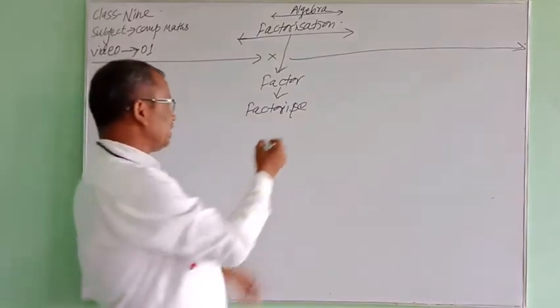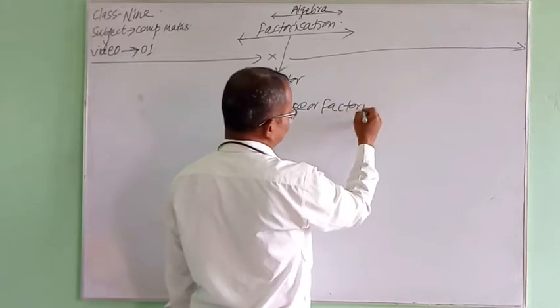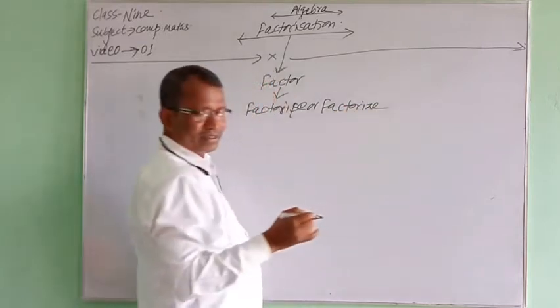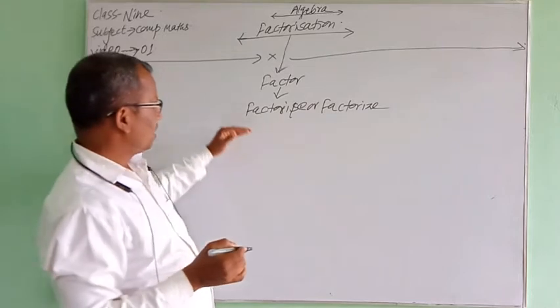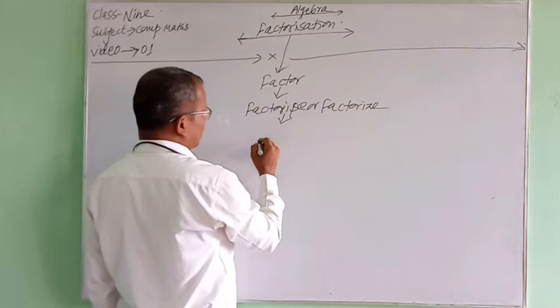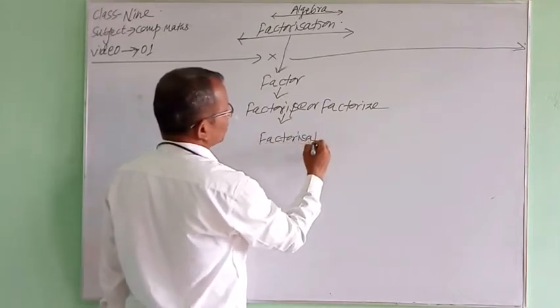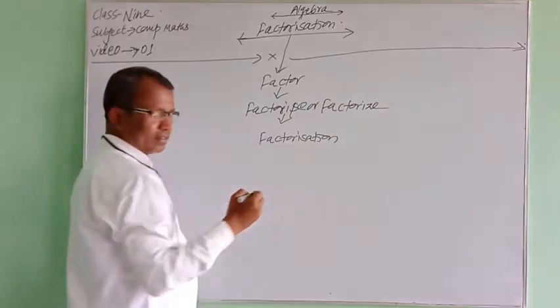This is also the spelling of factorize, or this spelling can also be used, factorise. And this factorized word is further converted into factorization.